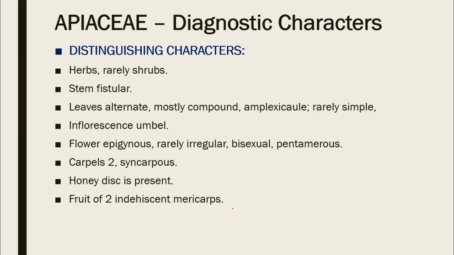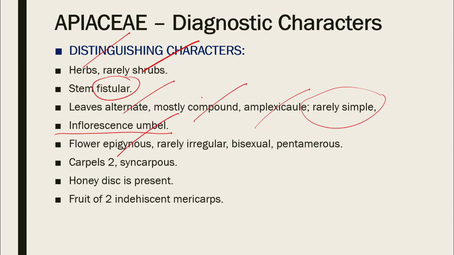So these were the distinguishing characters of family Apiaceae, that they are herbs. Rarely they are shrubs. Their stem is mostly fistular, hollow from inside. The leaves are alternate and they are mostly compound. Their base is amplexicaul. Rarely you will find simple leaves in them. The inflorescence is umbel. The flower is epigynous, and mostly it is actinomorphic, but it can be irregular. The flower is usually bisexual and pentamerous, multiple of five. Various floral parts are five or multiple of five. It's bicarpellary syncarpous, two carpels which are united.